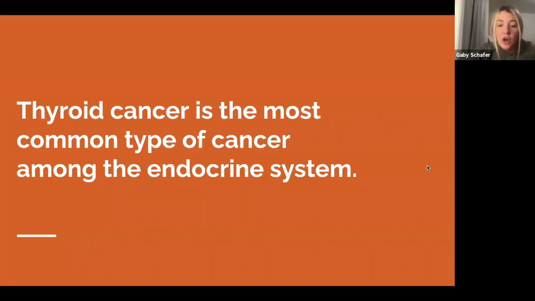Thyroid cancer is the most common type of cancer among the endocrine system and occurs when malignant nodules grow in the thyroid gland, though over 90% of nodules are not cancerous. In recent years, thyroid cancer has become more prevalent, averaging about 62,000 new cases a year. It is considered to be the fastest increasing cancer in the United States for both men and women, and is the fifth most common cancer for women in the US.